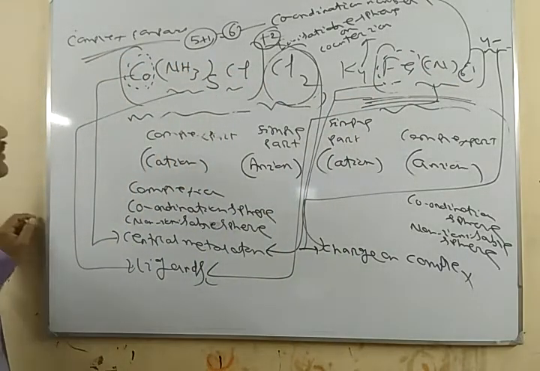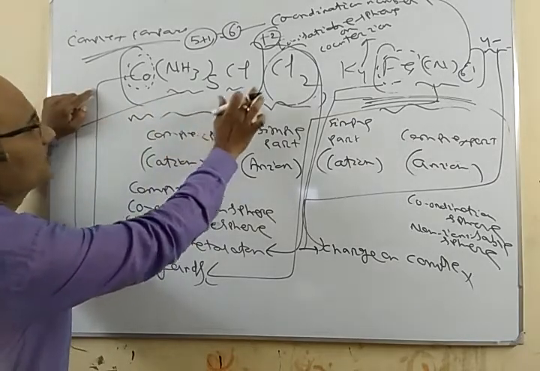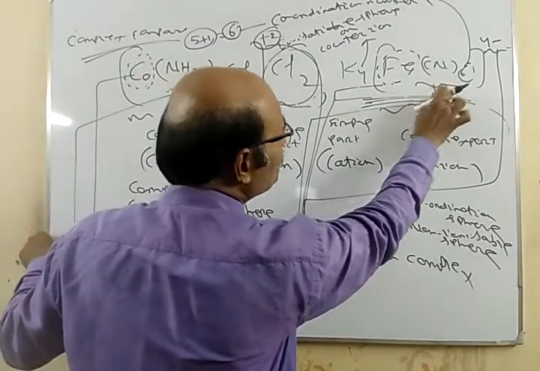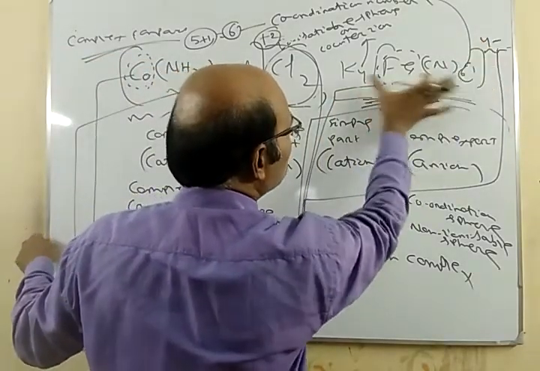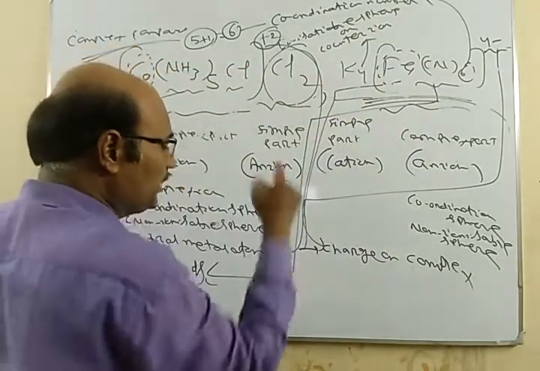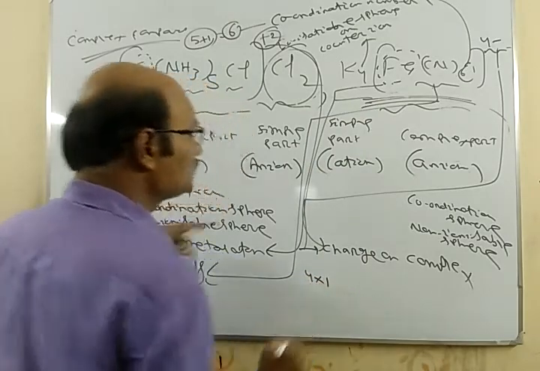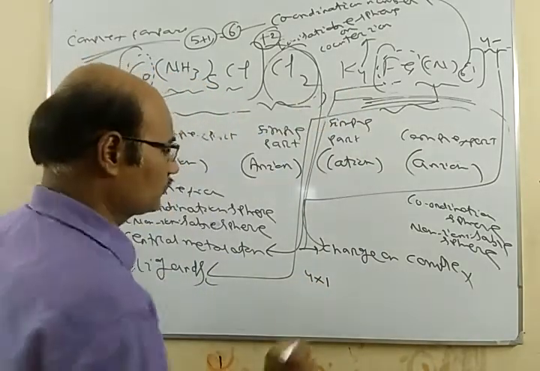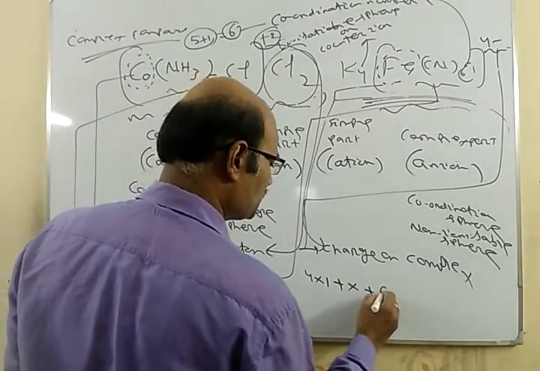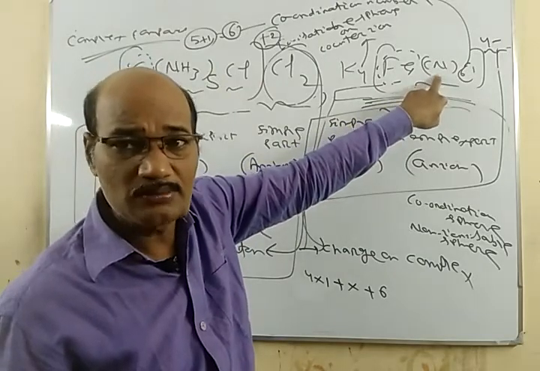Now here you see Co(NH3)5Cl2, or K4 Fe(CN)6, and this charge is what? 4 minus, here 4 plus. Now see, K4 is 4 into 1, the charge of K, plus Fe, suppose x, plus 6 into the charge of CN, which is minus 1.